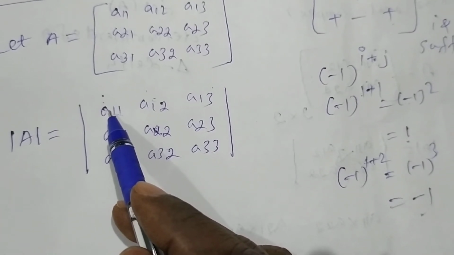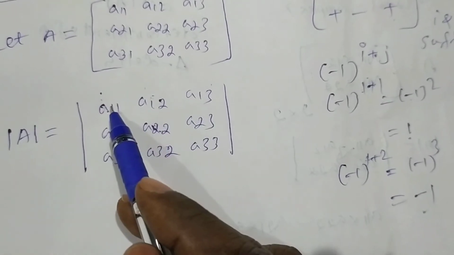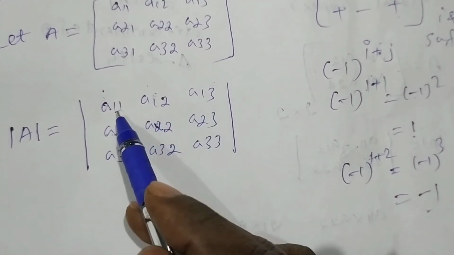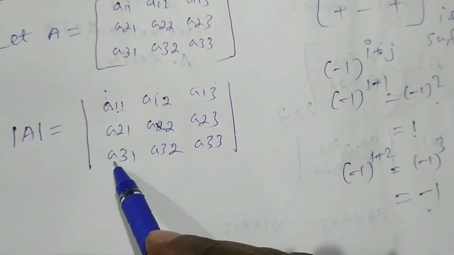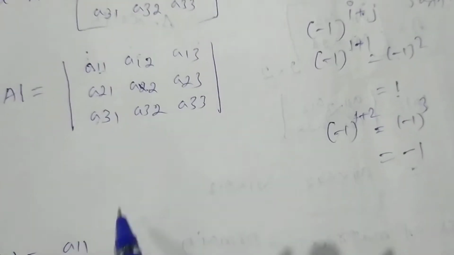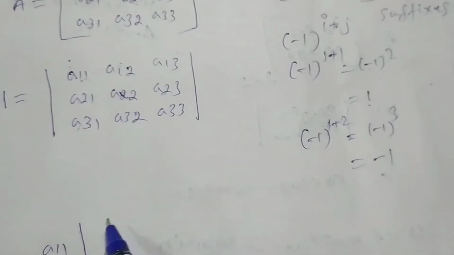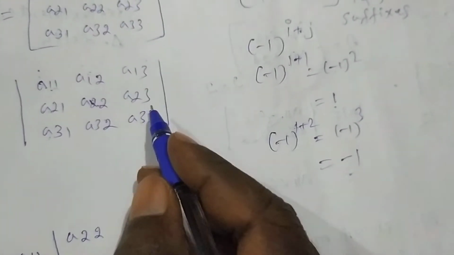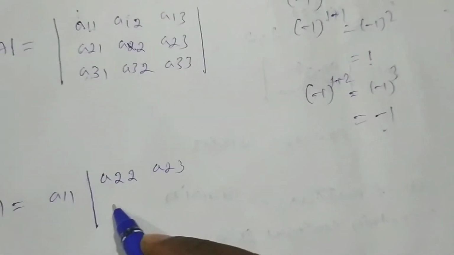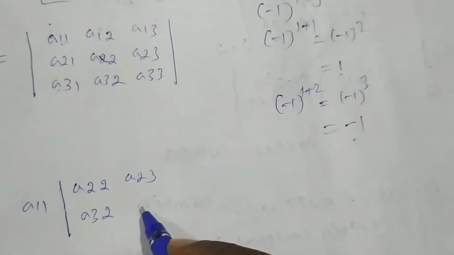Here the element a11 belongs to the first row. Delete all the elements in the first row and delete all the elements in the first column in which the element belongs, and the remaining things are like this: a22, a23, a32, a33.